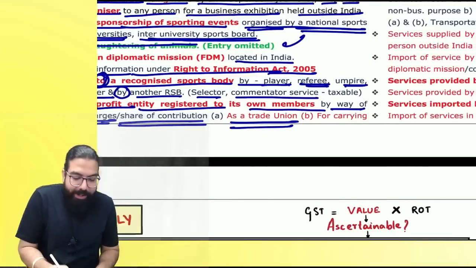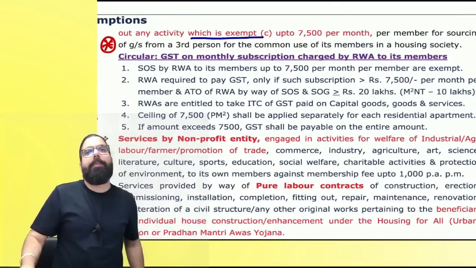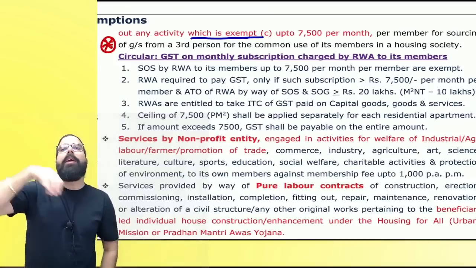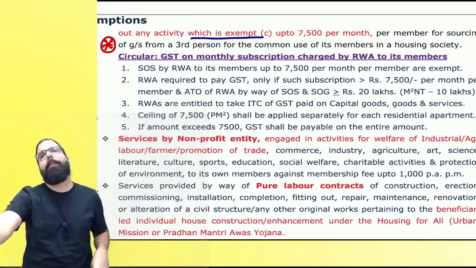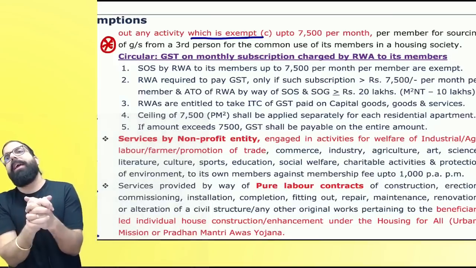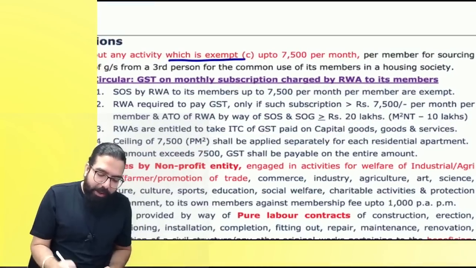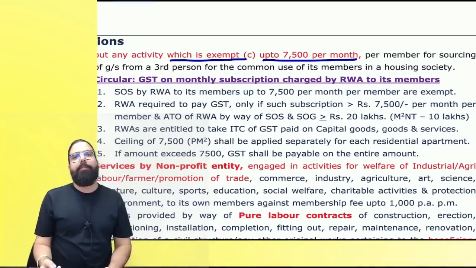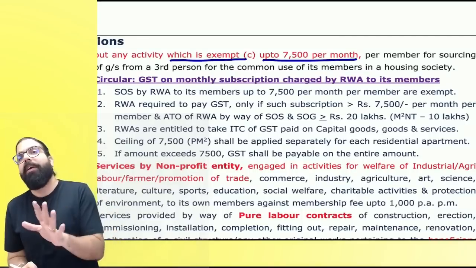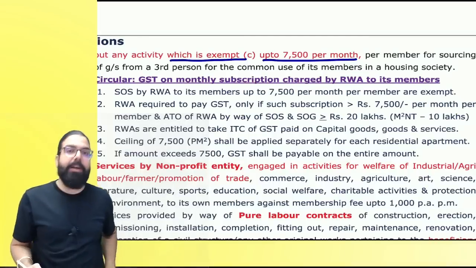Can we go ahead? As a trade union, or for carrying out an activity which is exempt. Tell me one thing. Supposing I'm a trade union giving services to the members, exempt. Are we clear? Supposing I'm giving services to a member and we are carrying out an activity which is exempt, then also it shall be exempted. And the last one over here is if the amount charged is up to 7,500. Supposing there is a resident welfare association and it is charging from its member only 7,500 per month, then that shall be under exemption.